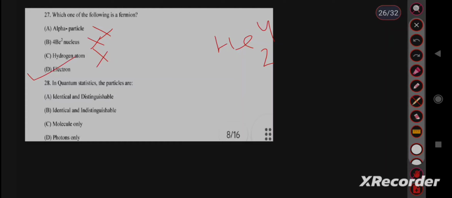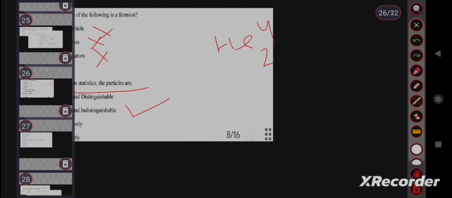Then next question, question number 28. In quantum statistics, the particles are identical and indistinguishable. This is an important question. Then move to the next question, question number 29.